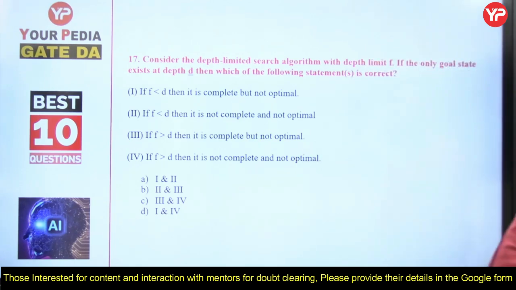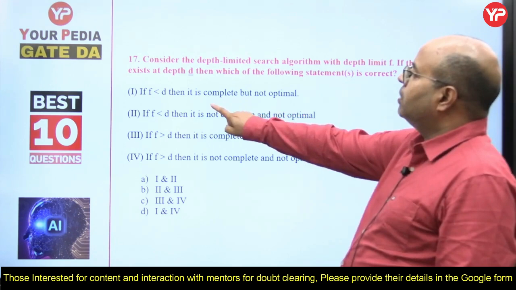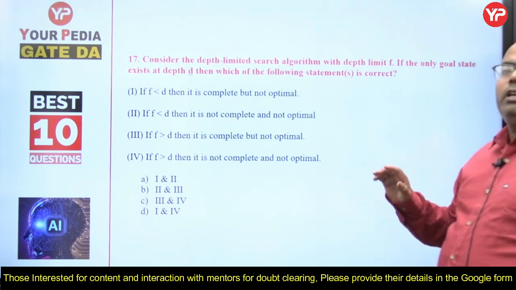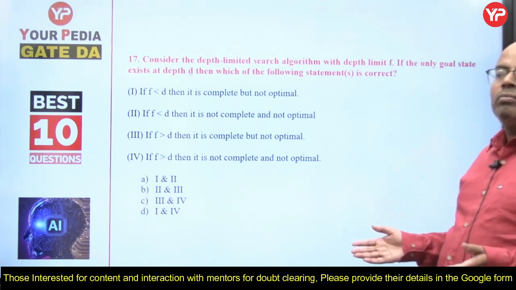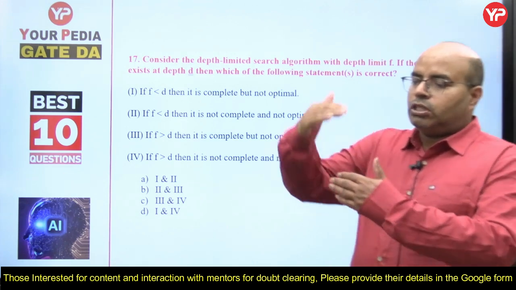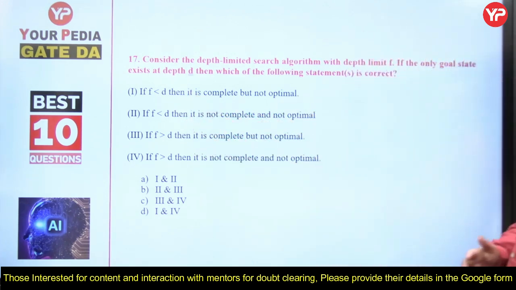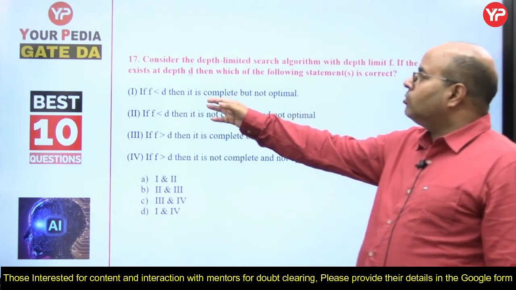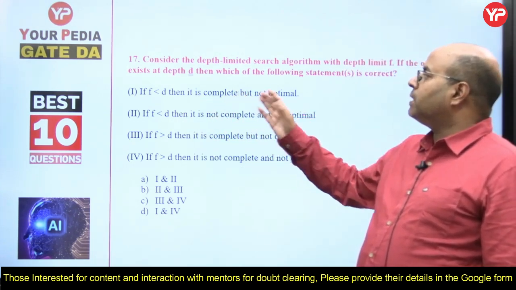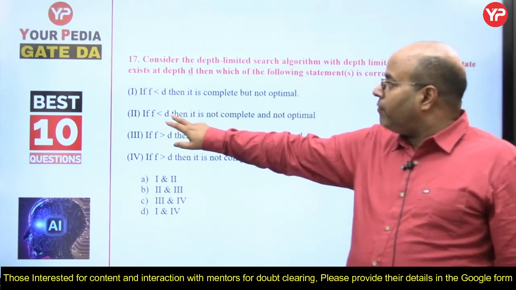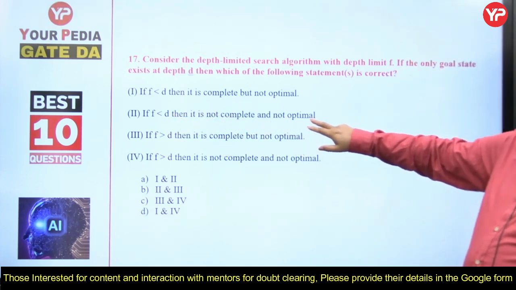So if F is less than D, then it's complete but not optimal. F is less than D means it will not reach the goal. It will stop shallower than the goal. So what will happen? It will not find the goal, so it may not be complete. It's not complete, and optimal का तो सवाल ही नहीं है. Now, if F is less than D, then it's not complete, not optimal.